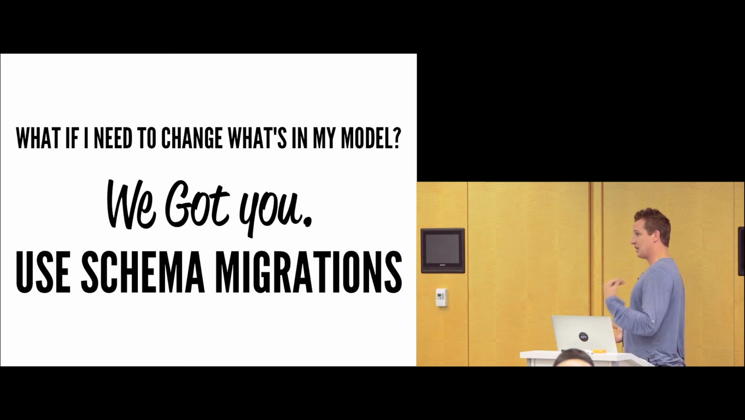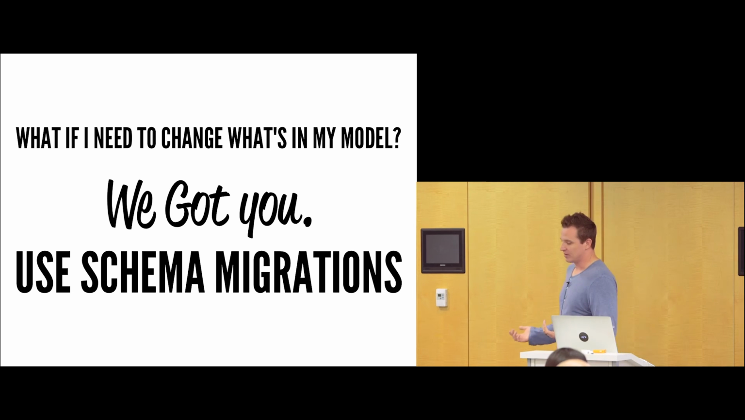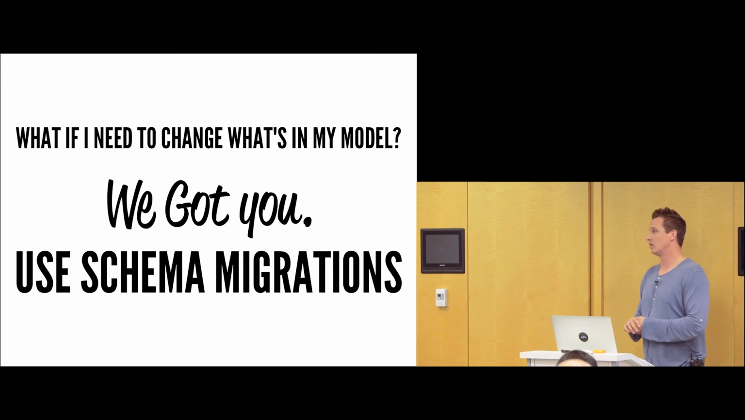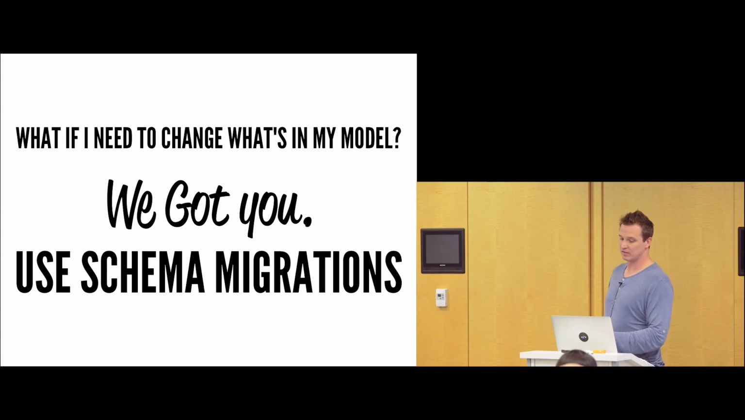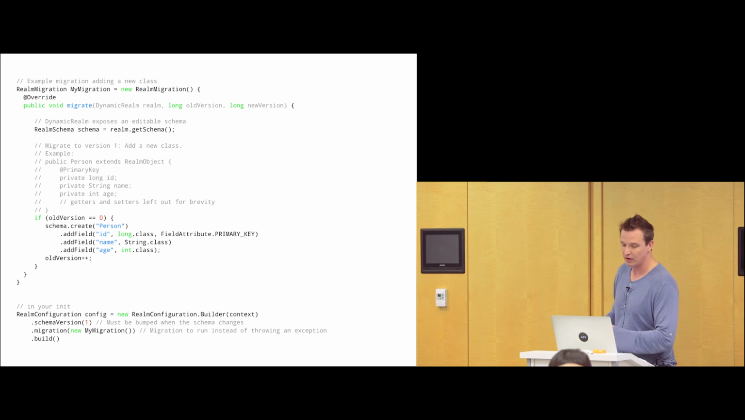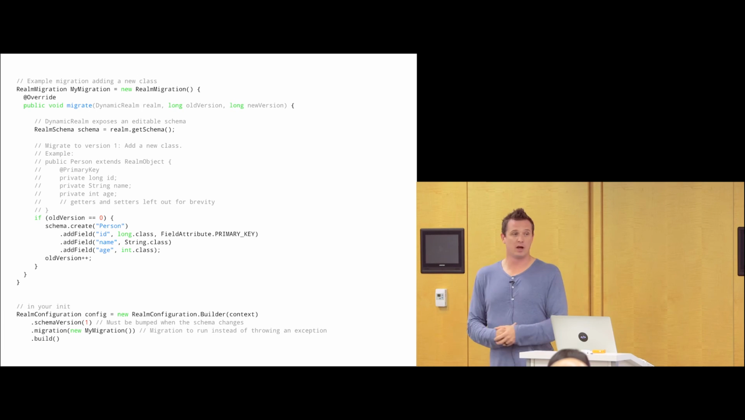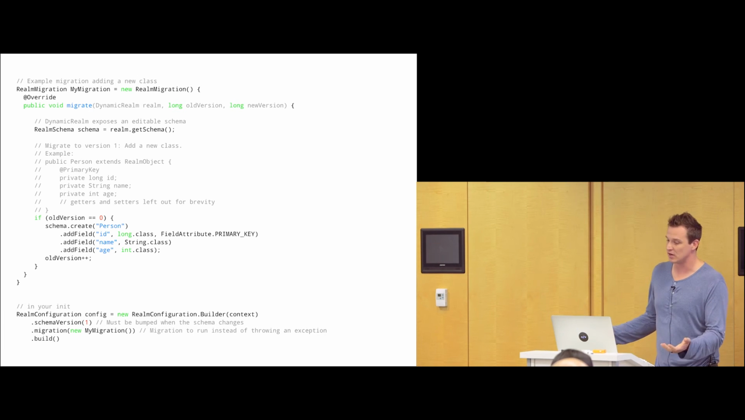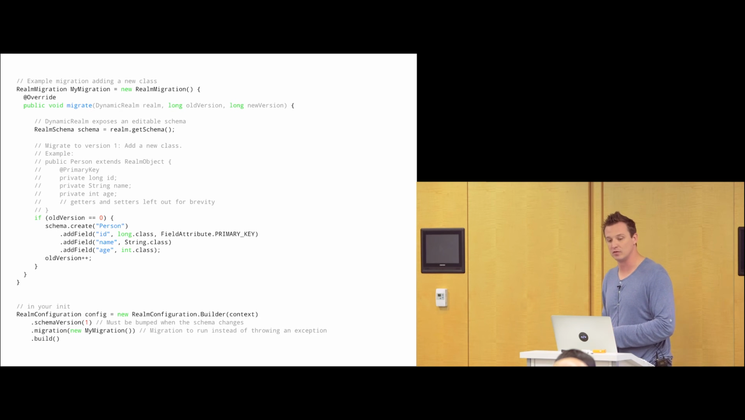So what happens if you need to change your model? For those of you from different backgrounds, for example, folks that are from Rails are very familiar with schema migrations and Rails migrations. And so Realm has a very similar concept known as a migration, a Realm migration. Here's an example. We may have built our dog application, and we're showing dogs. Now we decide we need to add people to it, or a person object. And that's what this migration is doing here.